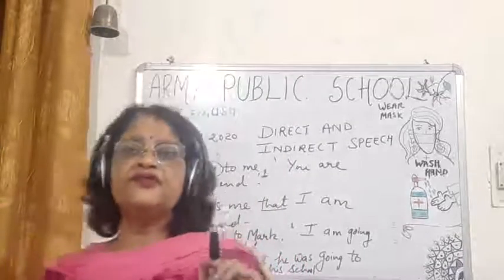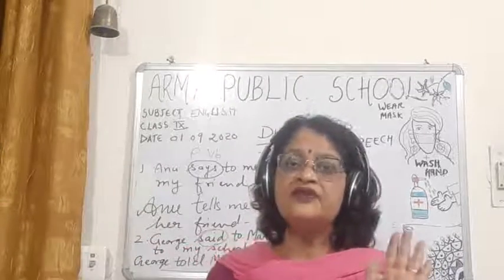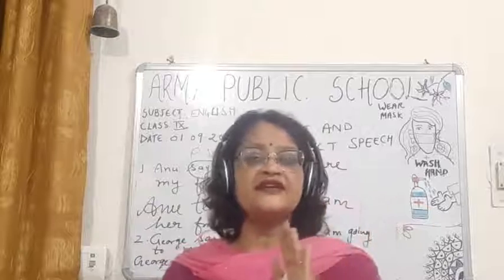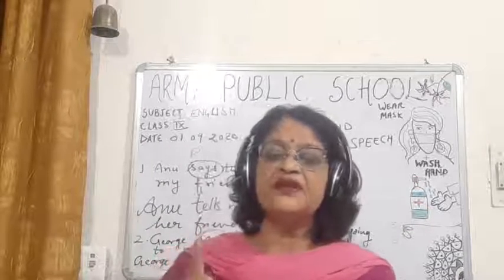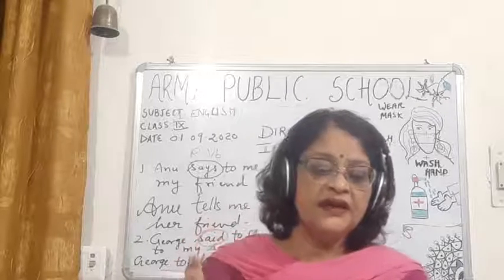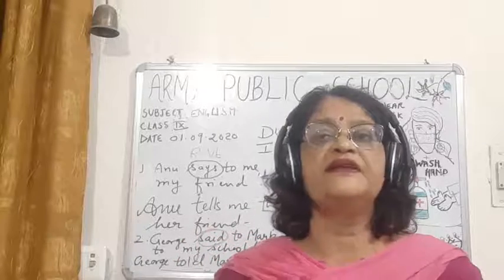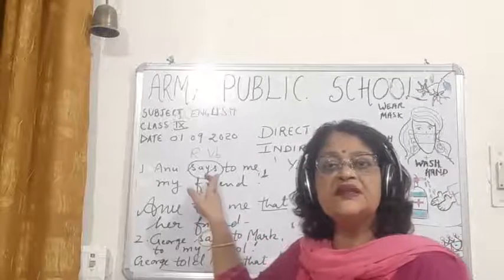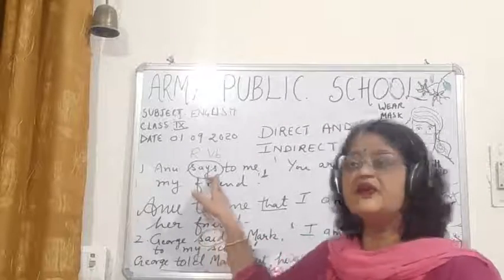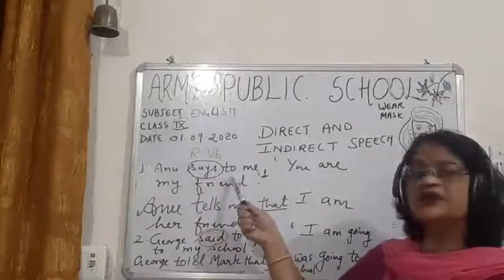Now you have to see, students, when you change from direct to indirect speech, once again I repeat, you have to see whether the reporting verb is in the present tense. Here in the first sentence you can see the reporting verb is in the present tense, and the reporting verb here is says.